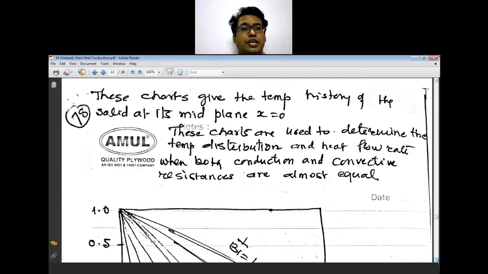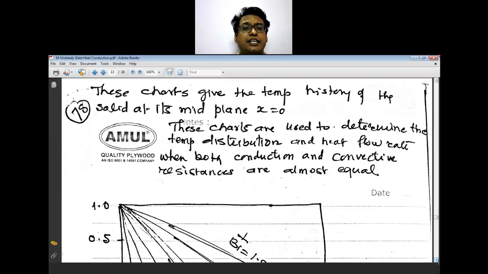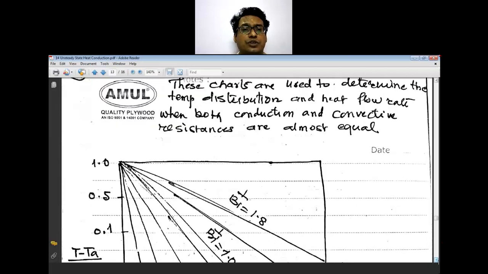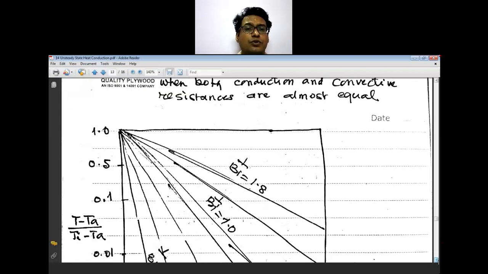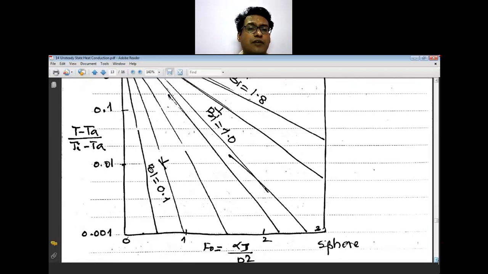These charts give the temperature history of the solid at its mid plane, x equals 0. This is the graph put here, T minus TA or T minus T infinity upon T0 or T initial minus TA or T infinity, against the Fourier number for different values of the Biot number.